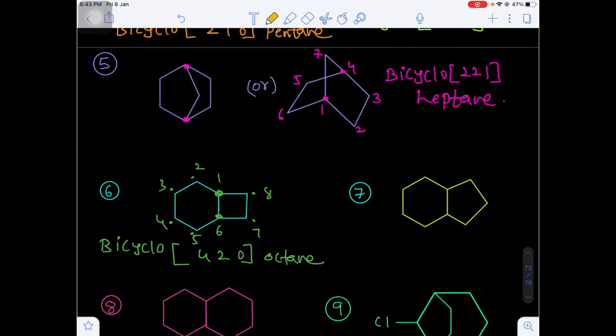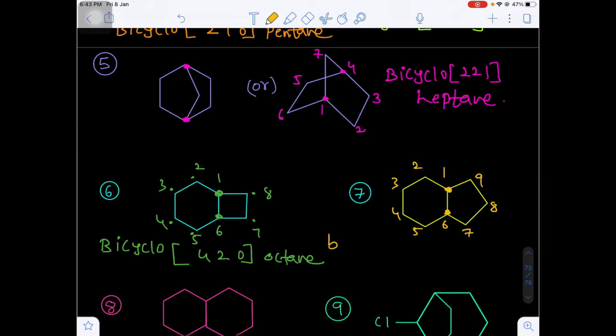Now next, here this is a bridgehead carbon and this is also a bridgehead carbon. Take any one carbon as number 1 and give the numbering to the longest bridge, that will be 2 3 4 5 6, and the next longer bridge will be the continuation, 7 8 and 9.